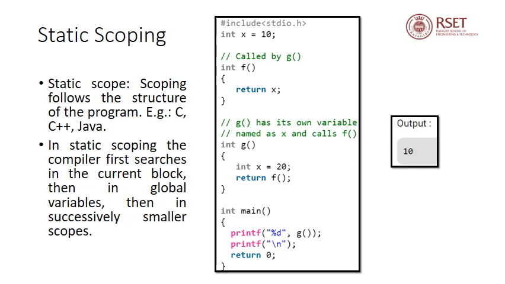Notice that within g there was a local variable named x itself with the value 20, but that value was never used. This is called static scoping. That is, within function f, first the compiler checked if x is present as a local variable. Since it was not present, it took the value of the global variable x and assigned it to the variable within f.